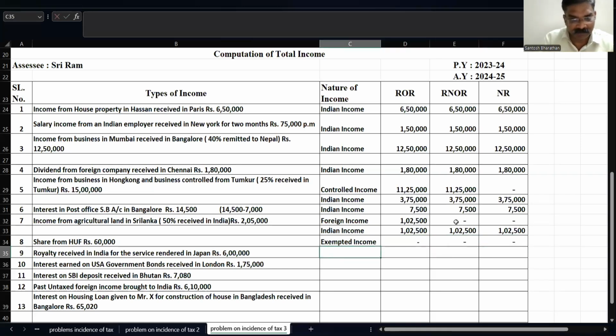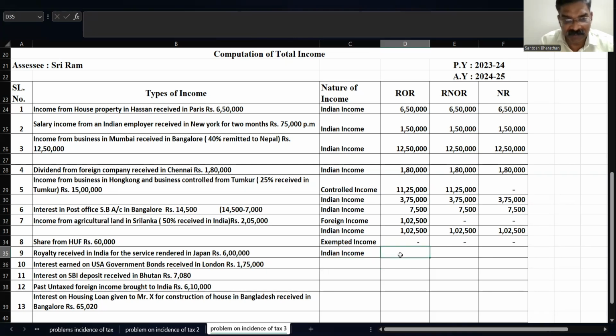Okay. Next, royalty received in India for the service rendered in Japan, 6 lakh. See, any royalty which is received in India, wherever the service is done, we treat that as an Indian income. Why Indian income? Because it has satisfied one of the four categories, that is earned, received, accrued, raised.